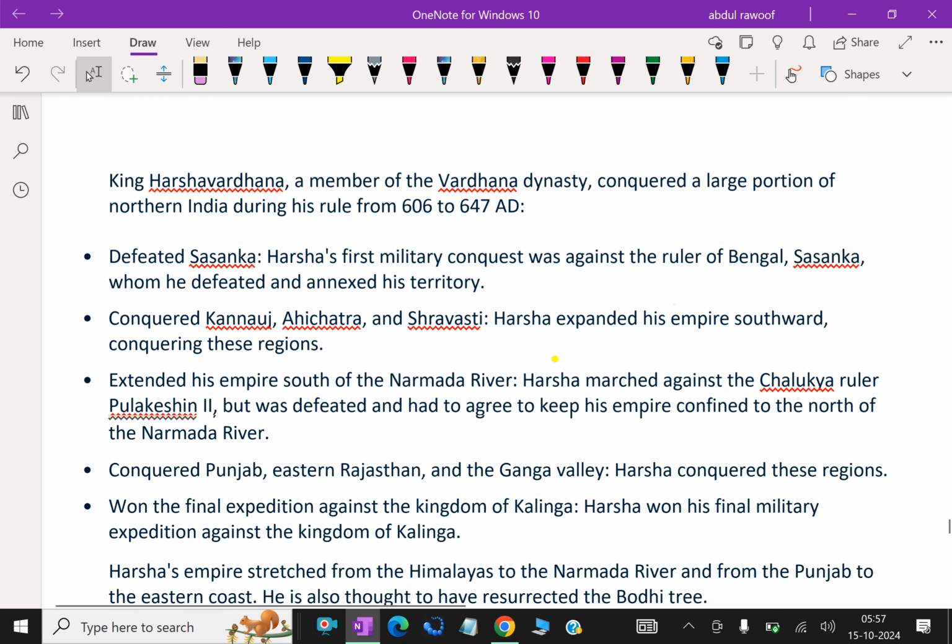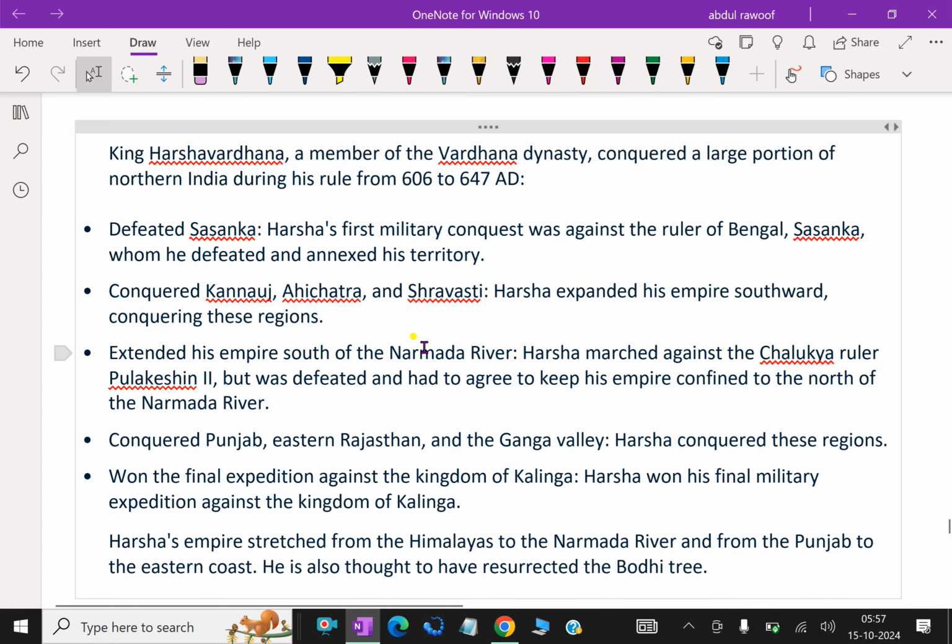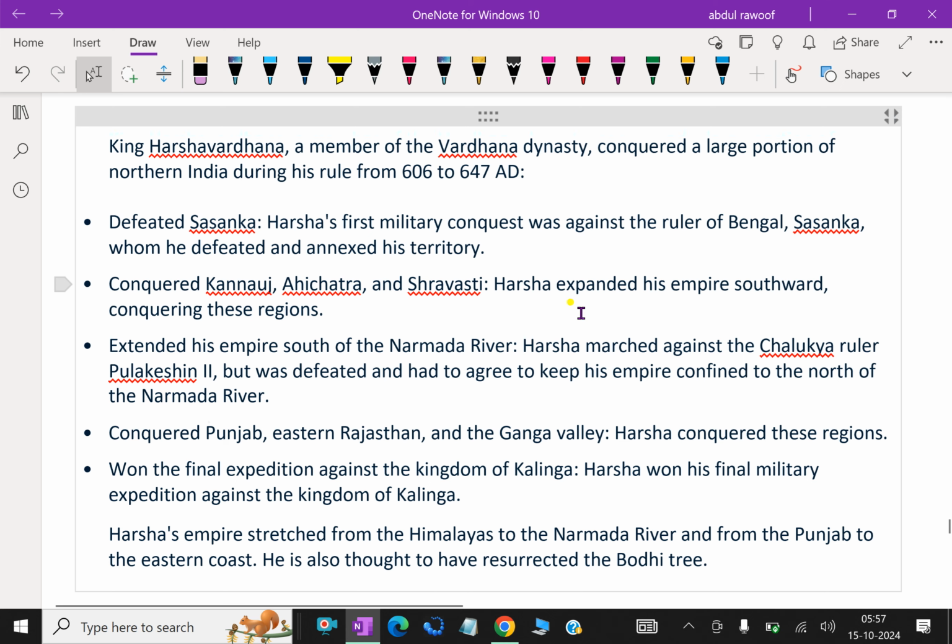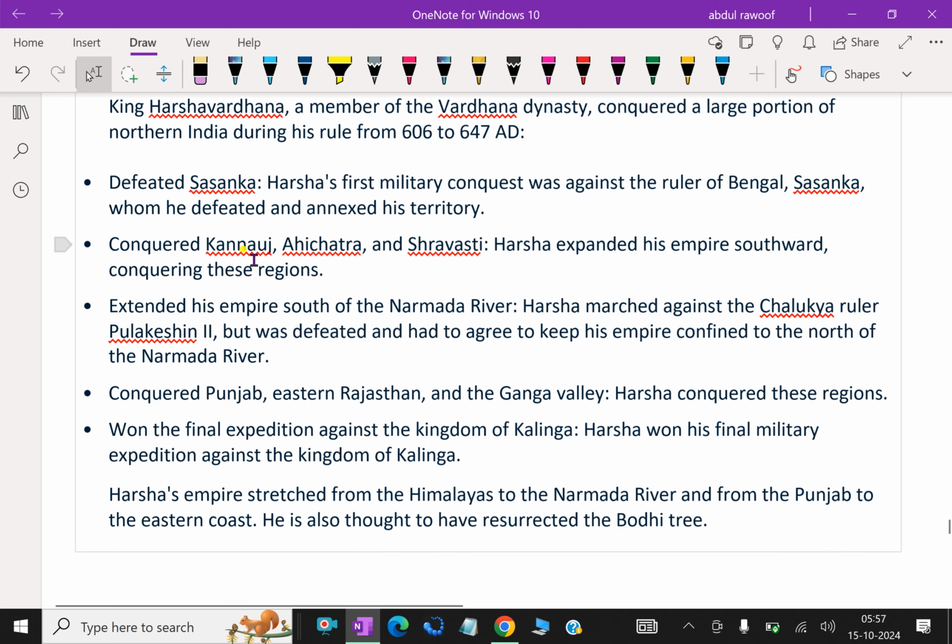Harsha's military conquest. King Harshavardhana, a member of the Vardhana dynasty, conquered a large portion of northern India during his rule, 606 to 647 AD. Harsha's first military conquest was against the ruler of Bengal, Sasanka, whom he defeated and annexed his territory.